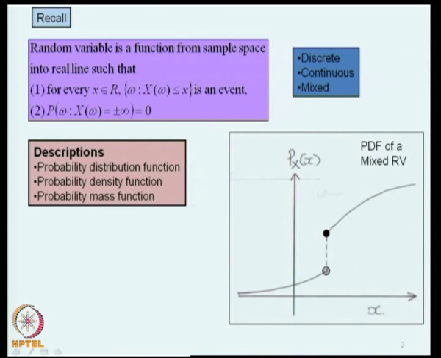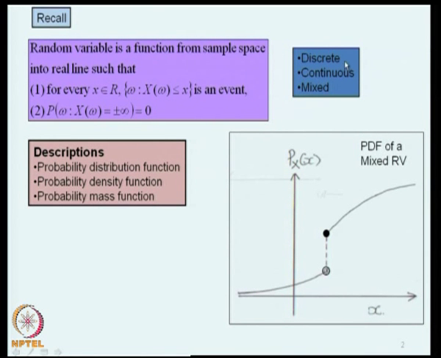We described the random variable through three functions: probability distribution function, probability density function, and probability mass function. A typical probability distribution function is shown here. This is a probability distribution function for a mixed random variable.